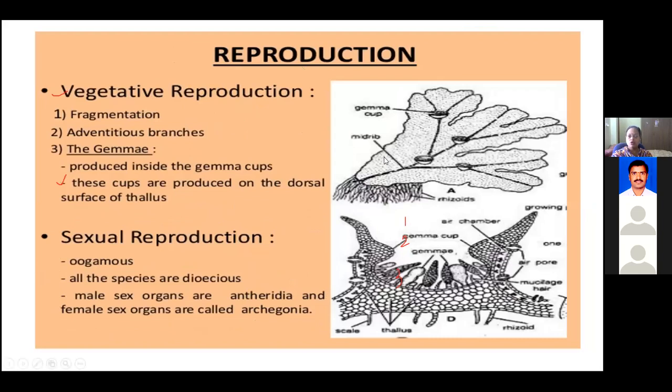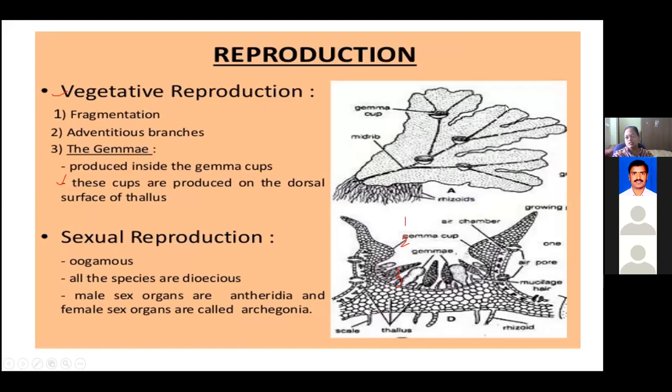Now next we'll go further to the reproduction point of view. Look here at how the Marchantia thallus structure appears. On the ventral side, you can see the development of root-like structures, which we call rhizoids.